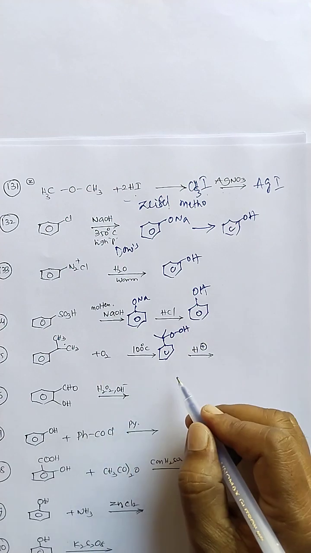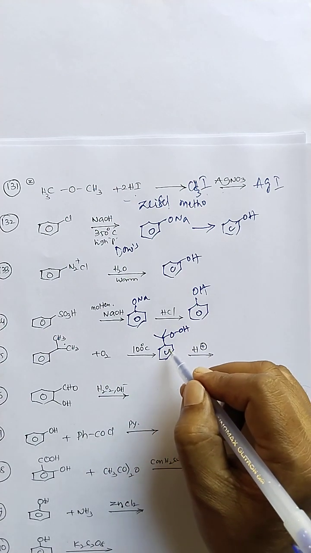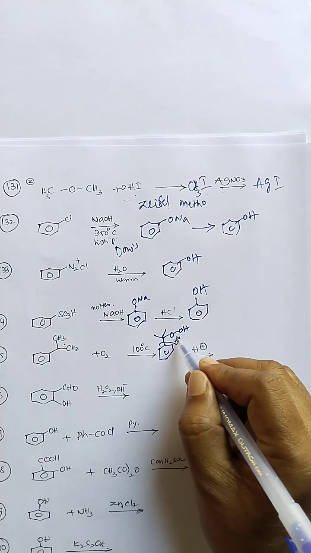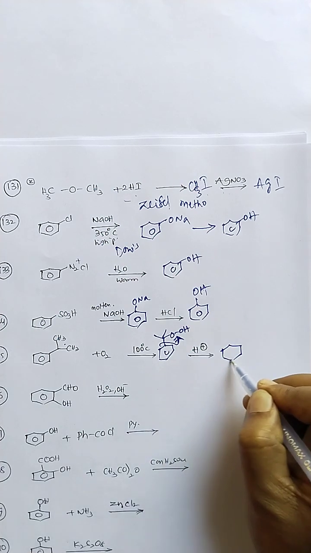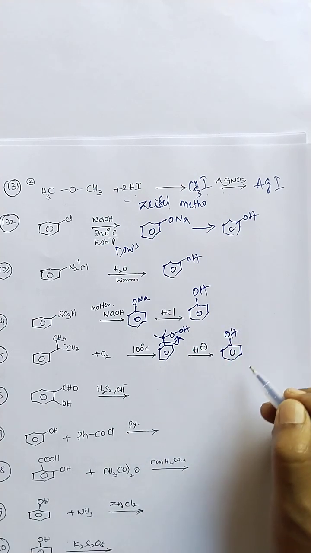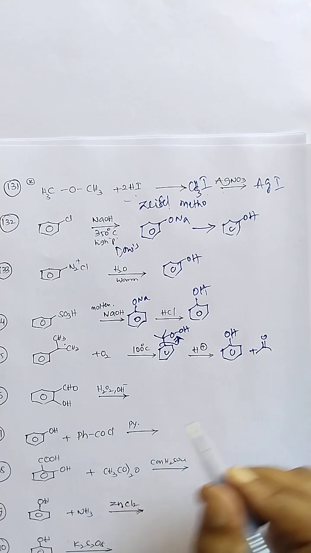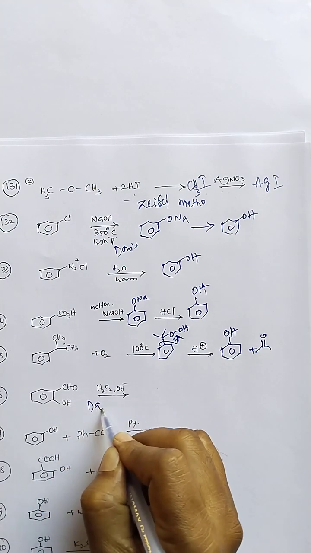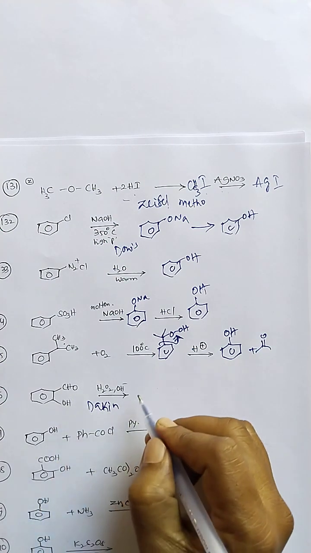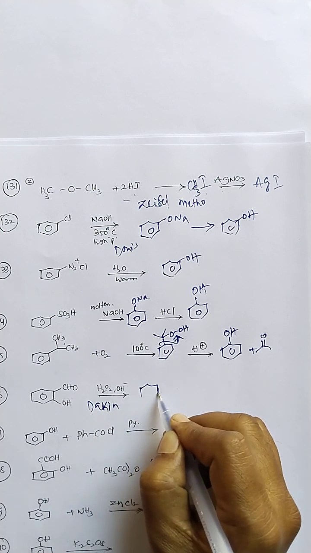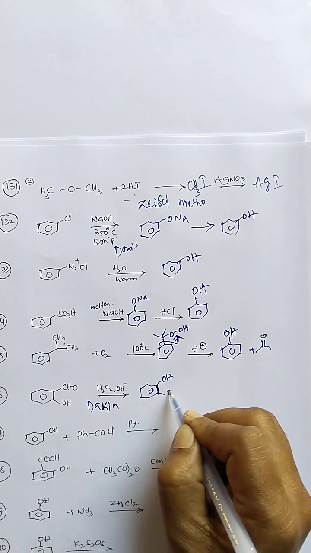Reaction with oxygen. Further, in acid medium, this undergoes a rearrangement reaction, and acetone is formed here. So it's the Dow-Cumene process. Aldehydes are converted to alcohols.